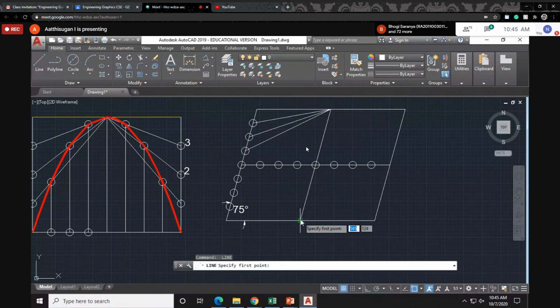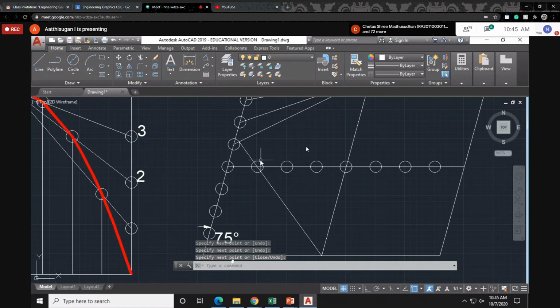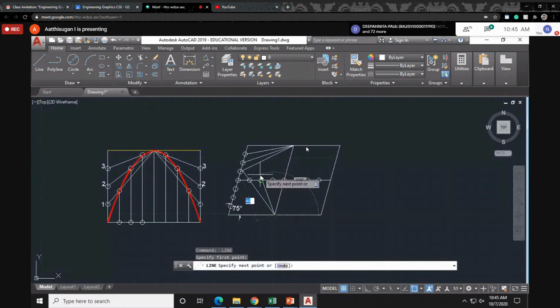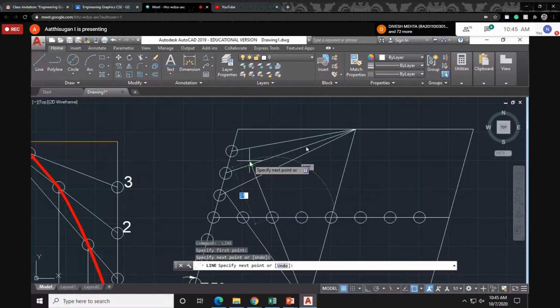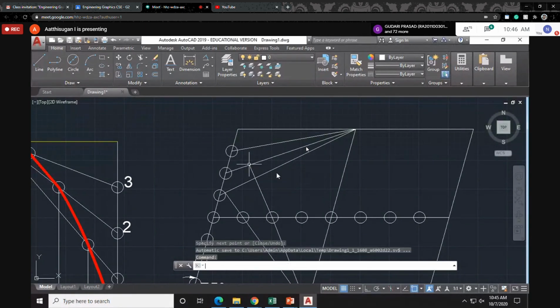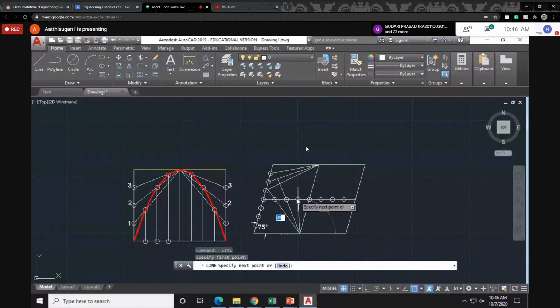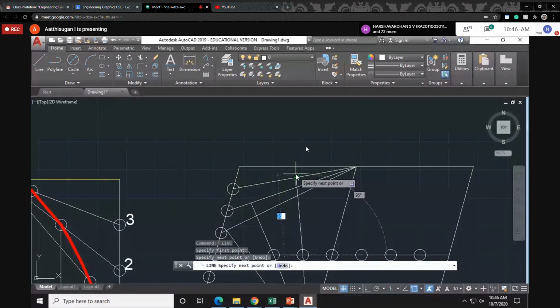Next, you already know, from this point through this point. Remember, click through this point, and start a straight line. You can zoom in. Through this point, just start the straight line. As we move the cursor, it will also show the parallel or straight guide. See, the straight path will be confined. You can fix the straight path.